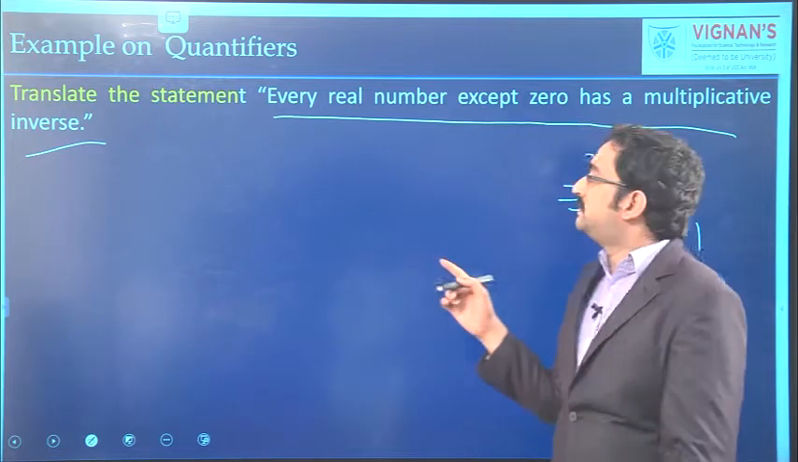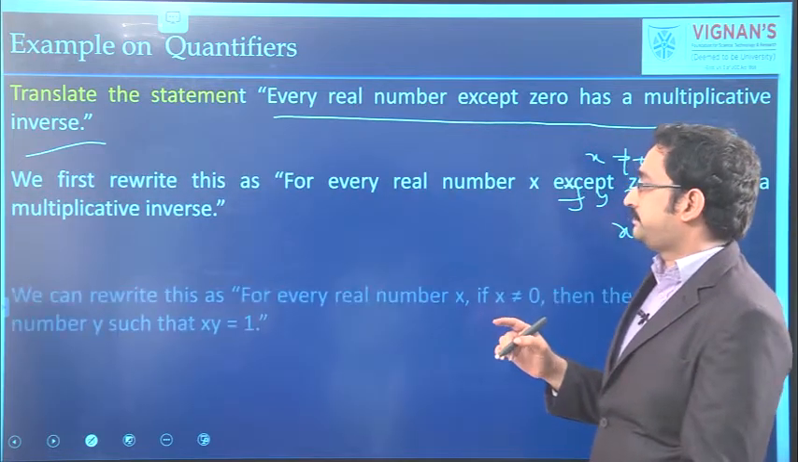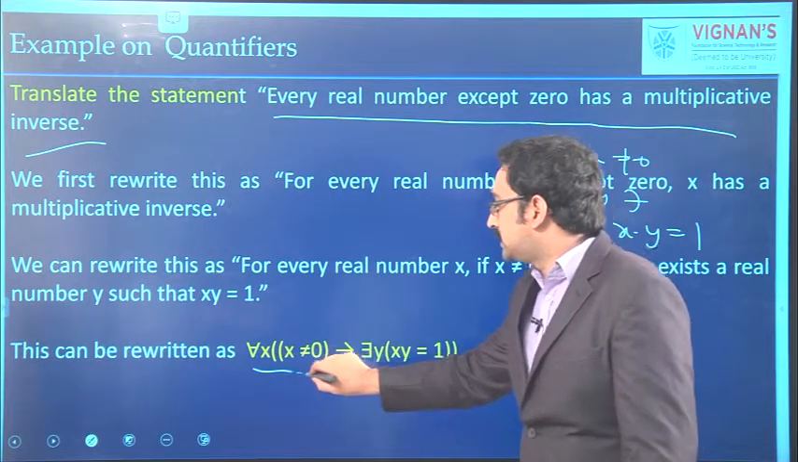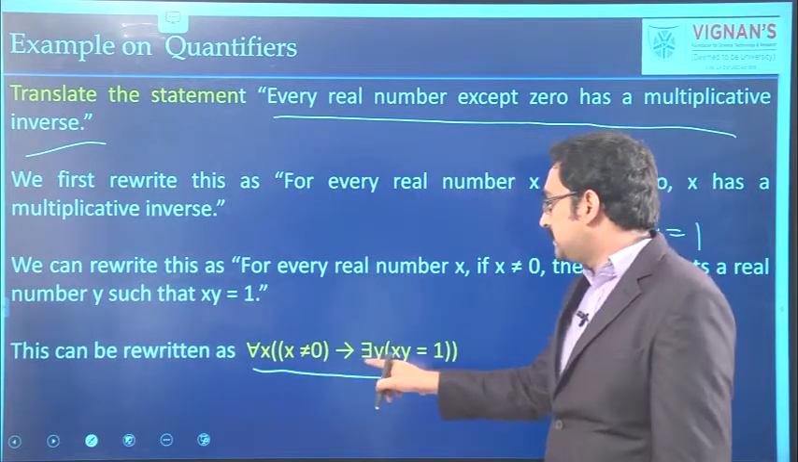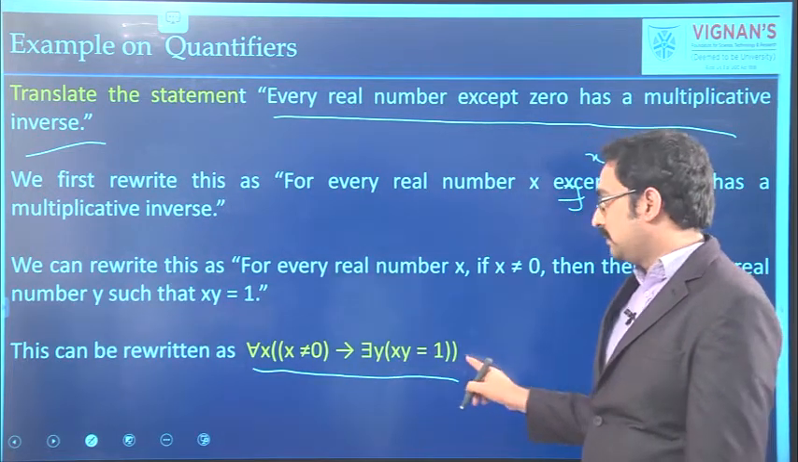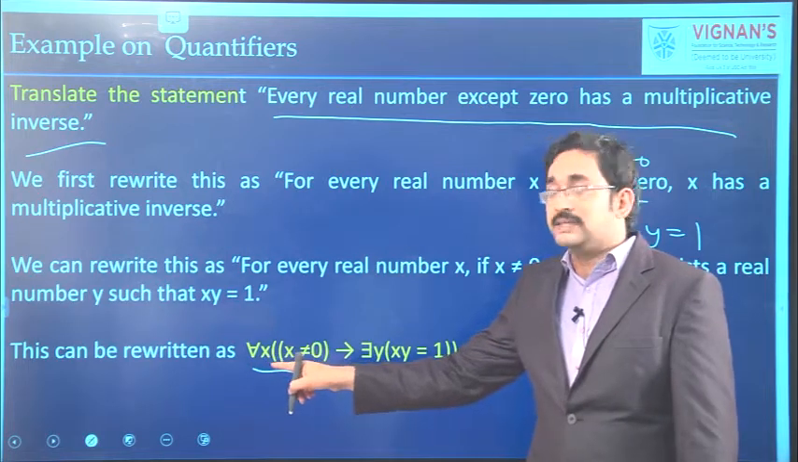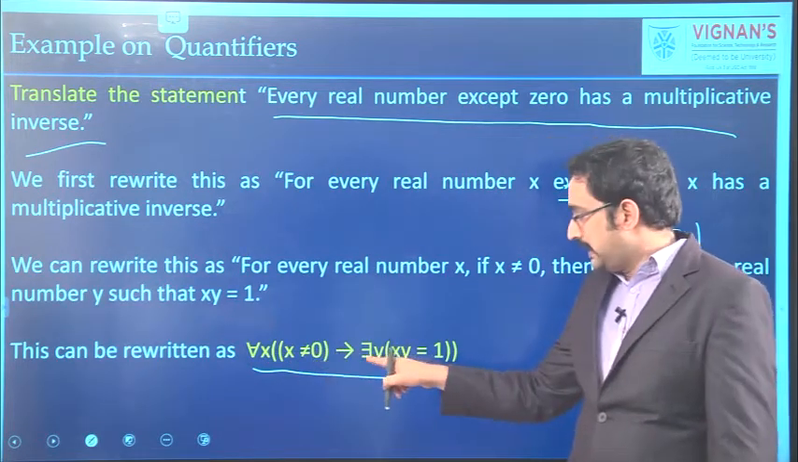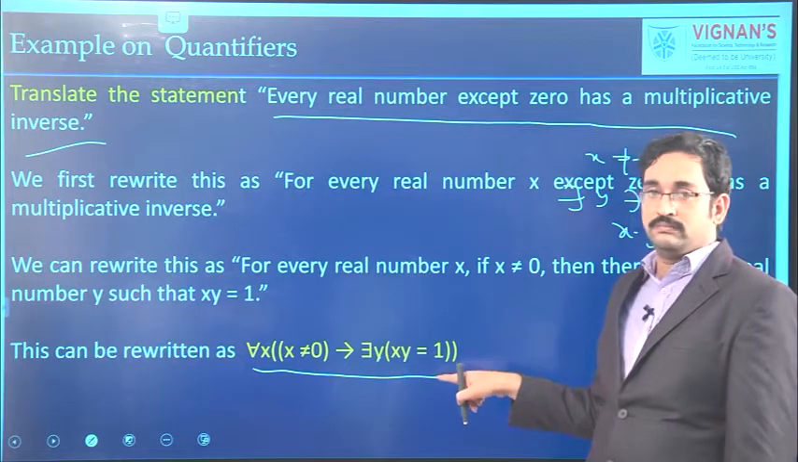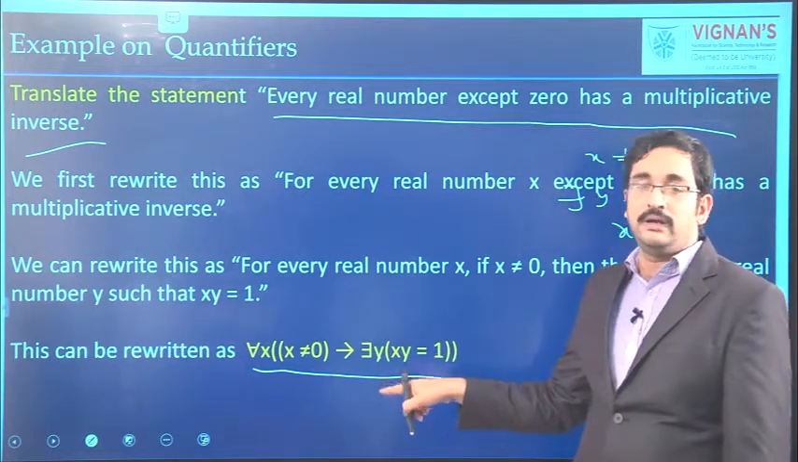That we have to express in terms of symbols. For all x not equal to 0 implies there exists y such that x times y equals 1. So, for every real number x, if x is non-zero, then there is some real number y such that their product is 1. That means y will be the inverse for x.